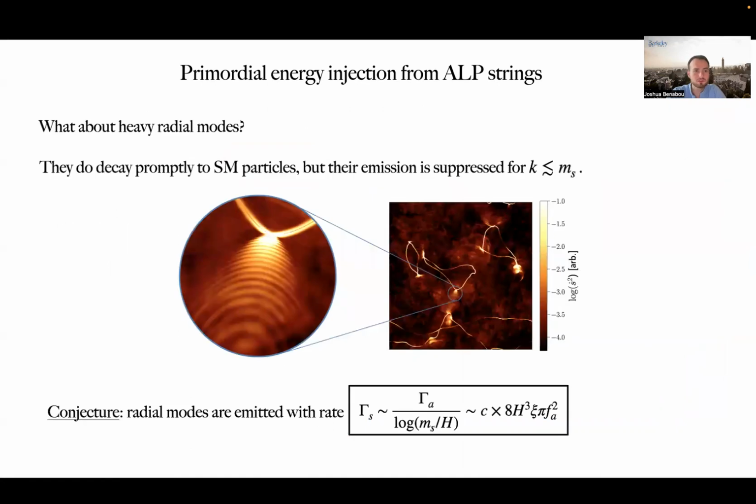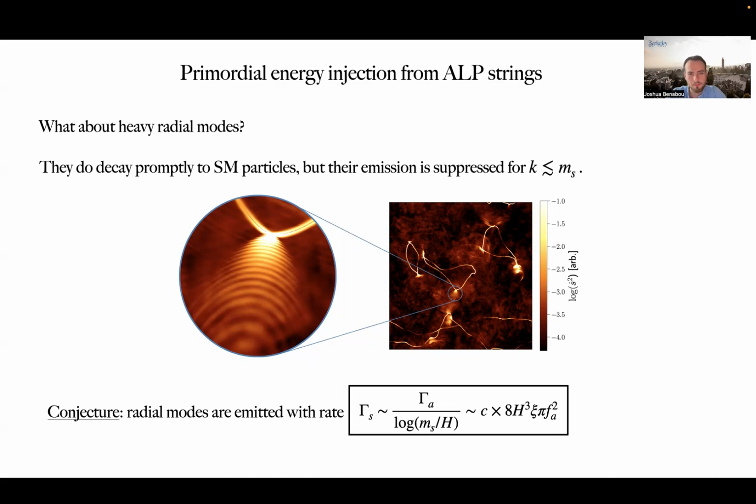On the other hand, radial modes are also emitted by the network, and as they are heavy, they must decay promptly to standard model particles, though their emission is suppressed for frequencies less than the mass of the radial mode. We can see this visually from this plot of the energy density in radial modes extracted from one of our simulations, where we see short wavelength radiation of radial modes from a region of high curvature on one of the strings.